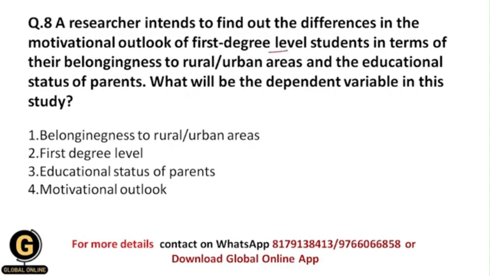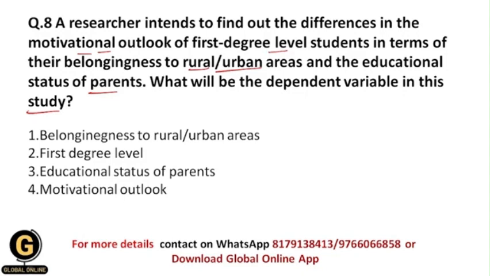A researcher intends to find out the differences in the motivational outlook of first degree level students in terms of their belongingness to rural or urban areas and the educational status of parents. What will be the dependent variable in this study? Here the researcher intends to find out the differences in the motivational outlook of first degree level students based on their belongingness to either rural or urban areas and the educational status of their parents.